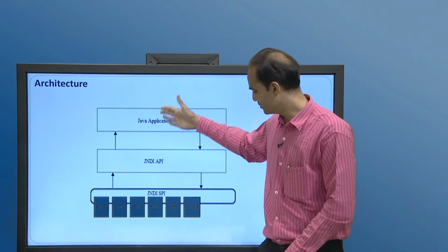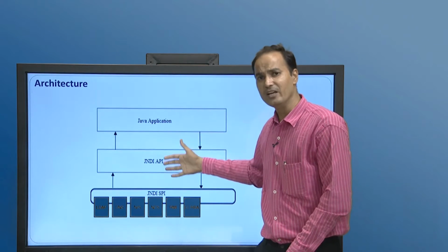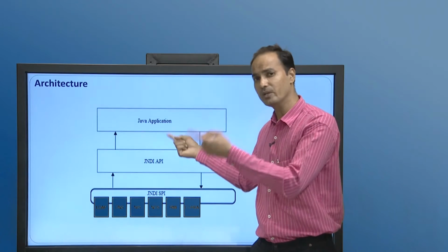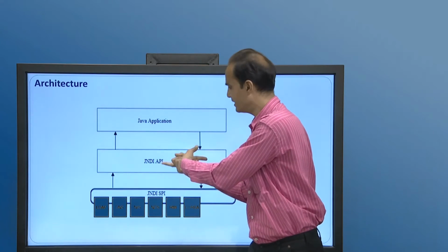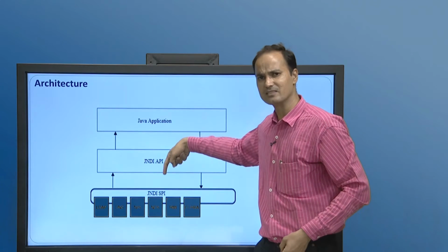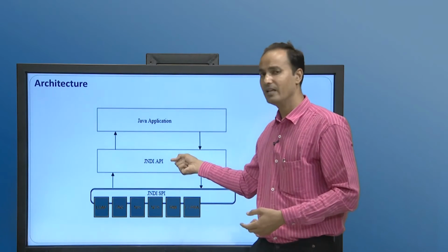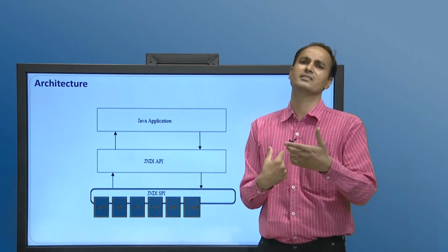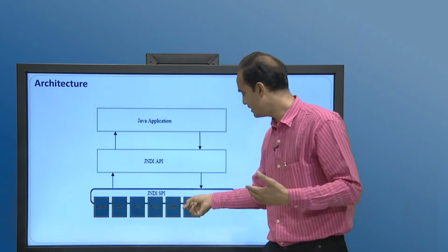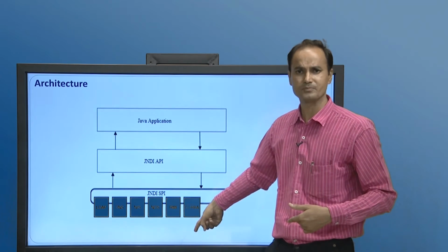Once again, the Java application using the JNDI API sends the request in the format of the JNDI API. That request goes to the JNDI SPI. Once the JNDI SPI fetches the request from the JNDI API, it translates it into a form understood by the underlying implementers of a particular naming and directory service.